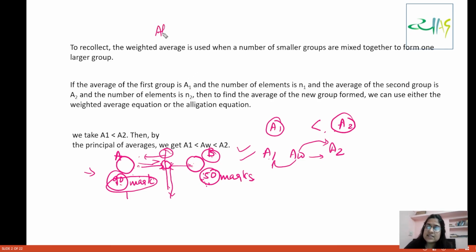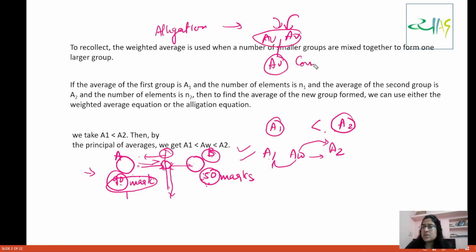Allegation is nothing but weighted average. In allegation, we are trying to mix two things with different averages, and then we want to calculate their combined average. So basically, we are mixing in allegation.